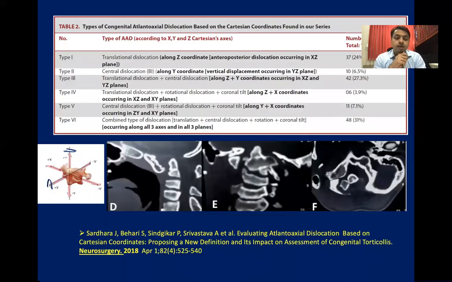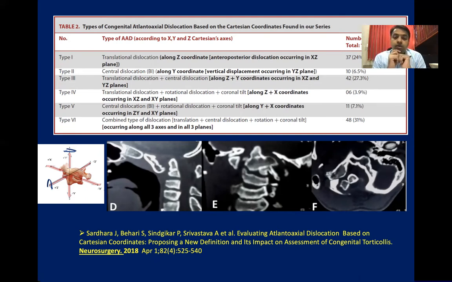Now, in this study of 154 patients, in all the patients of CV junction anomaly, we assessed the facet joint in the CV junction, and we also looked at the direction and degree of C1-C2 dislocation in each axis. Interestingly, we came to the conclusion that there are 6 types of C1-C2 dislocation in combination in all the axes. And the most common cause of C1-C2 dislocation was type 6, combined.